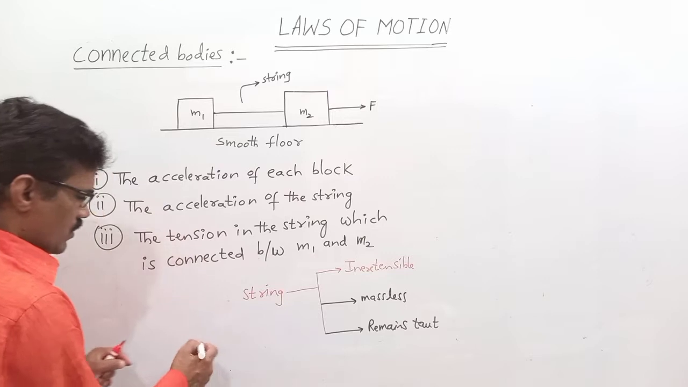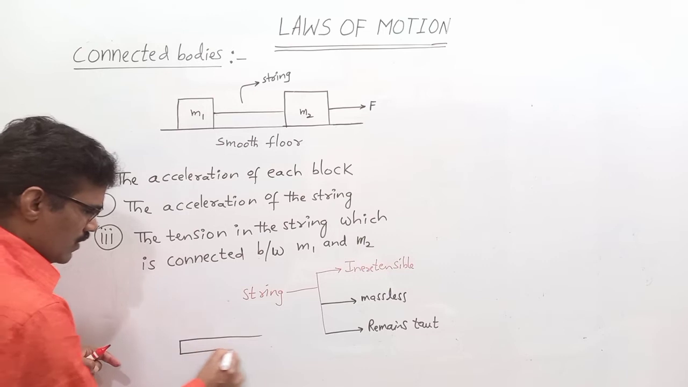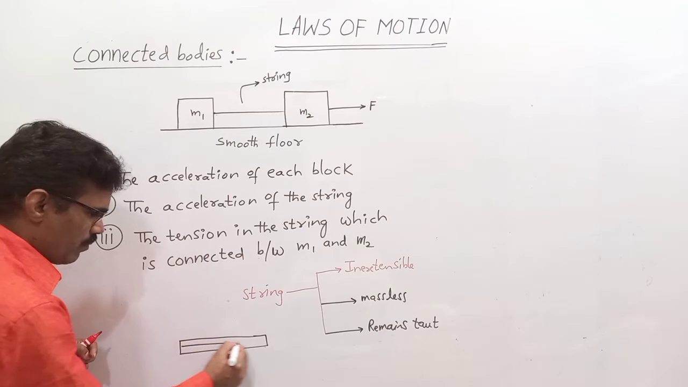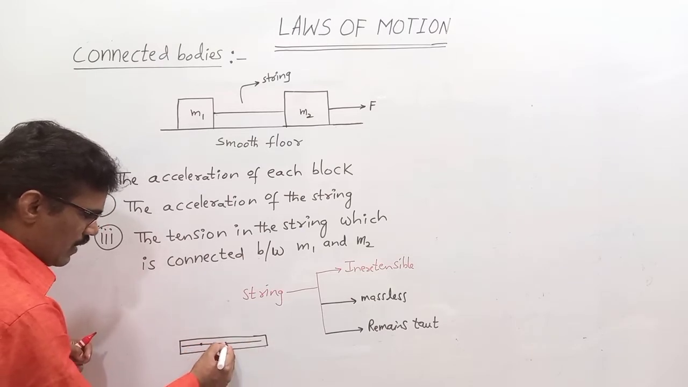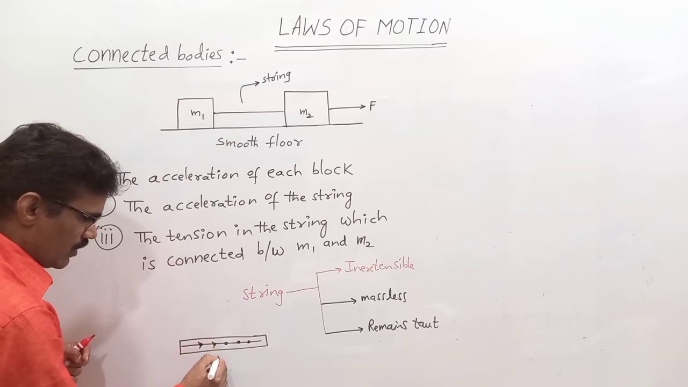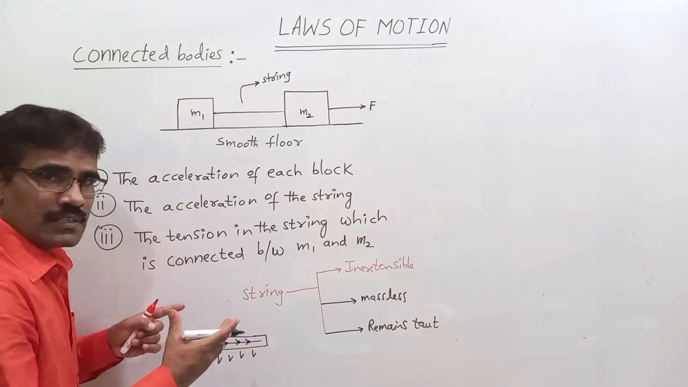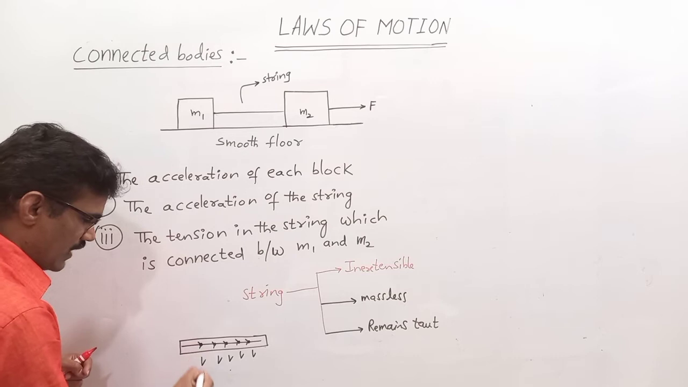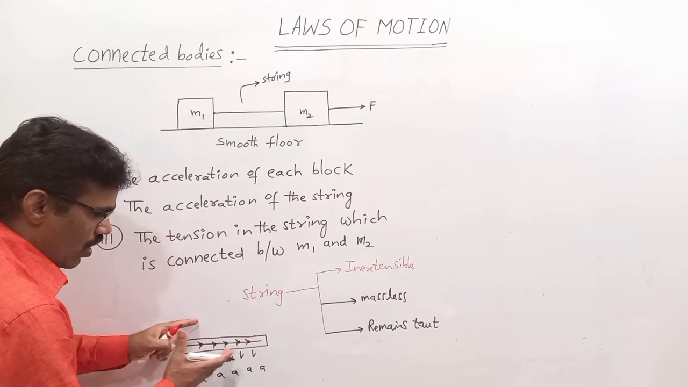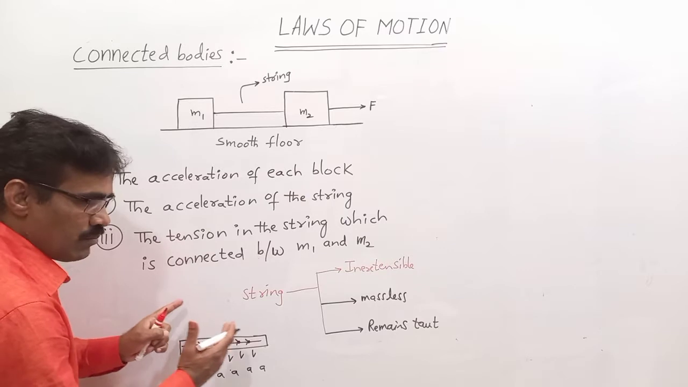Suppose this is the string, and see it in a magnified way. The string has a number of particles, and each and every particle moves with the same velocity in motion. Suppose this point has velocity v. What about this? v. This is also v. Each and every point has the same velocity. Suppose this point has acceleration a, and this point also a. All have the same acceleration, same speed and same displacement.